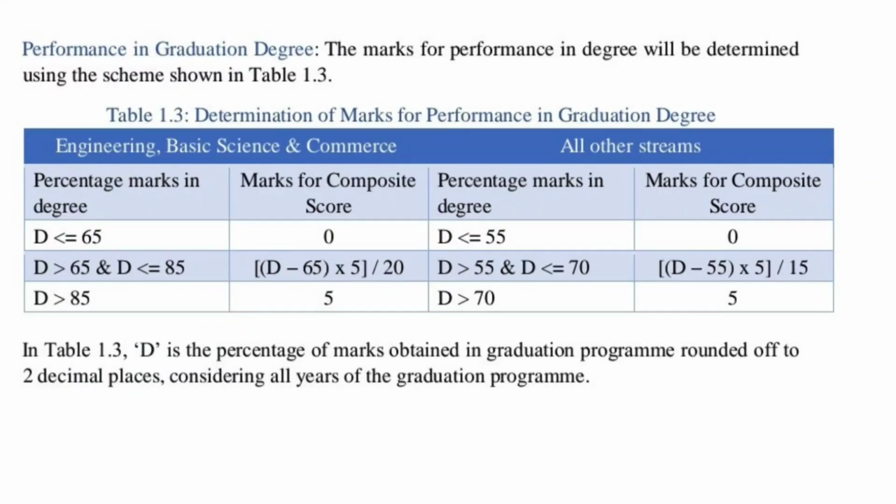For the performance in graduation, if your graduation percentage ranges between 65 and 85% for the engineering, basic science and commerce streams, your composite score is calculated as (your graduation marks minus 65) into 5 by 20. If your graduation marks are above 85, you will be awarded the full 5 marks. For the other streams, if your percentage ranges between 55 and 70, it is (the percentage you have minus 55) into 5 divided by 15. And if your percentage is 70% or more, you will be given 5 points.